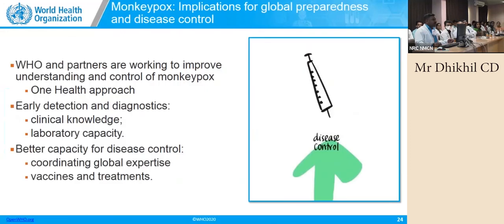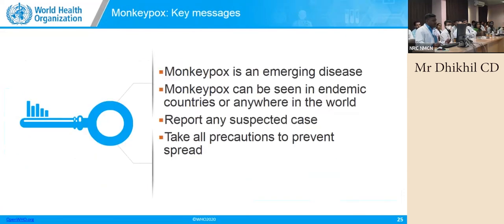Now, about the implication of global preparedness, WHO is doing all the good work, and they are trying to make the vaccine readily available to all of us. So that's all about monkeypox. The one thing I would like to emphasize here is it can come anytime. People from the UK travel to India, people from Germany come to India, and if somebody comes here and gives us the disease, it can spread like anything. And if it goes to any of our animal fields, then the risk will be more.